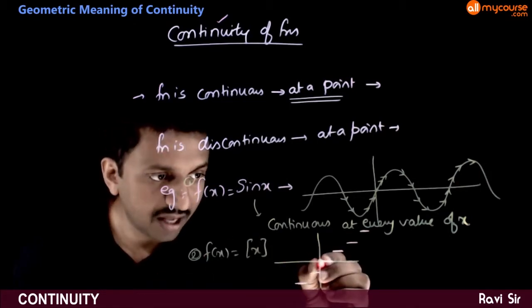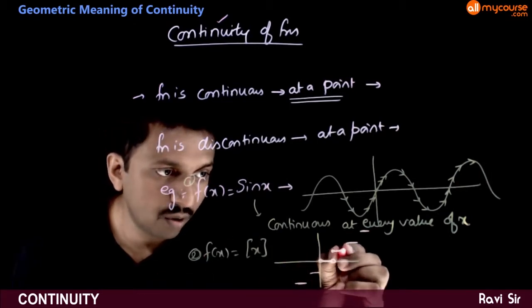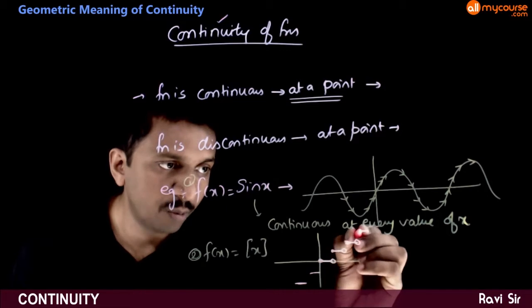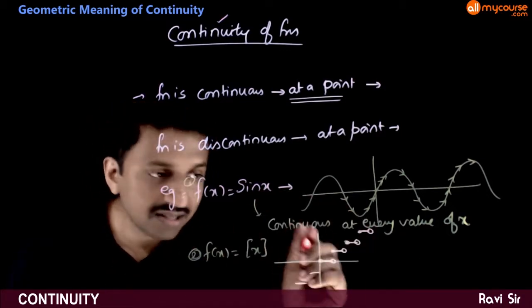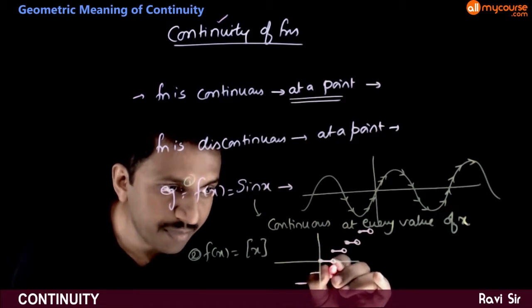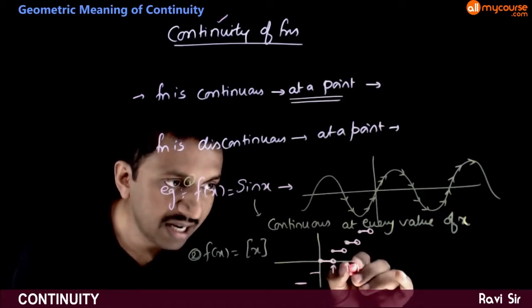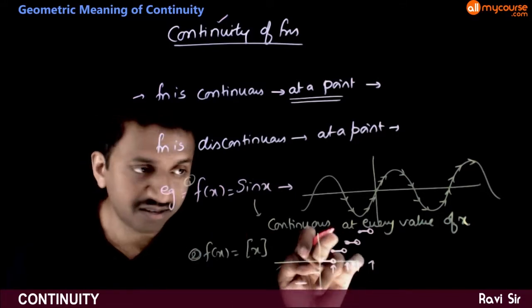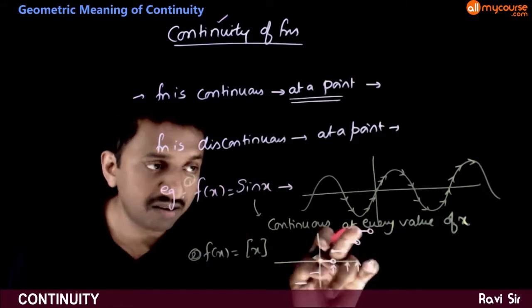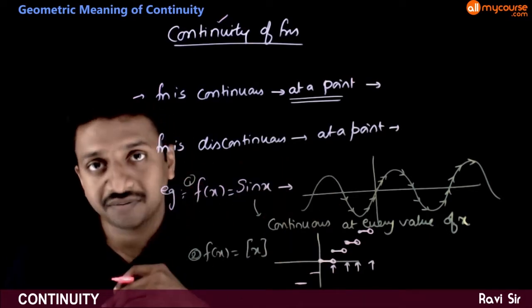So you have closed, open, closed, open, and so on. As you can very clearly see, this graph has a breakage at integer values. This graph breaks here and starts here, breaks here and starts here.